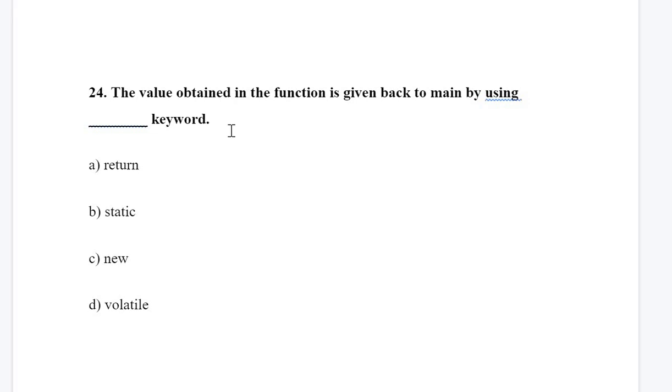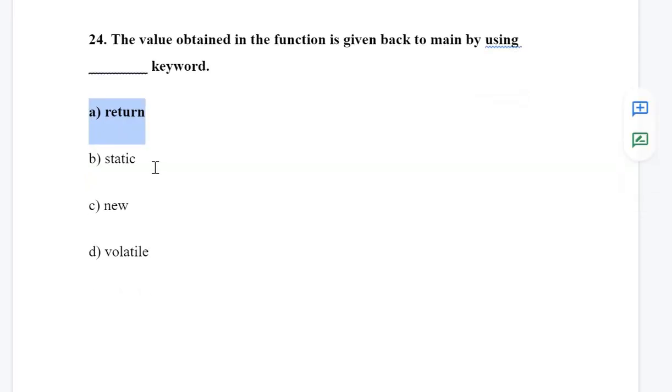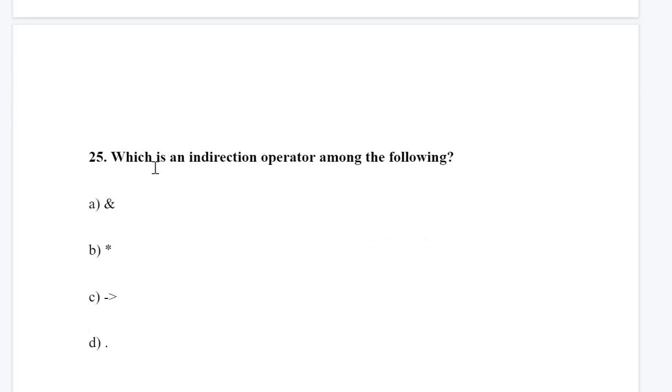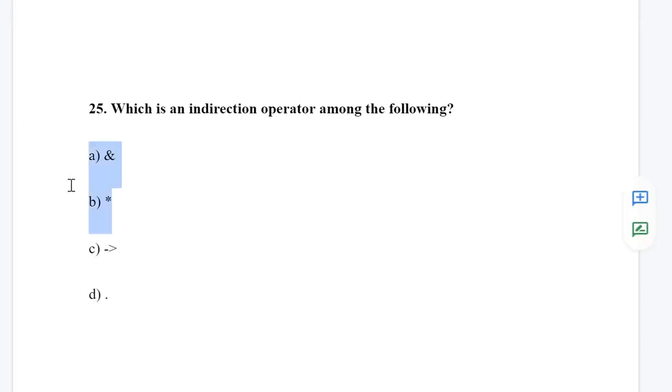Next is, the value obtained in the function is given back to main by using dash keyword. If you write anything in the main function, remember we write return 0 according to the type. The same thing they are asking, so it is the return keyword. While using functions, you return any value to the main function using this return keyword. Next is, which is an indirection operator? Indirection means the dereferencing operator. In pointers, this star denotes the indirection or dereference operator.